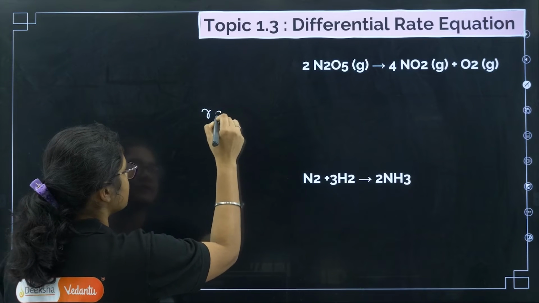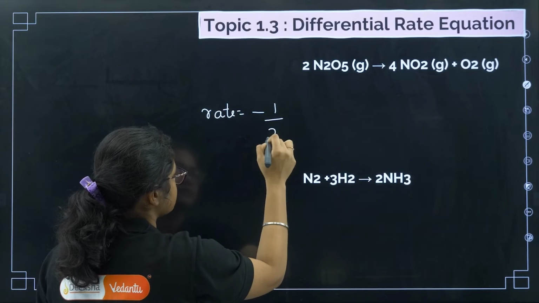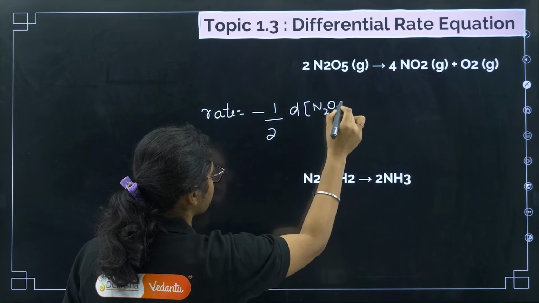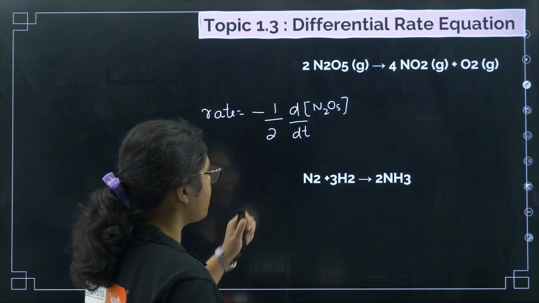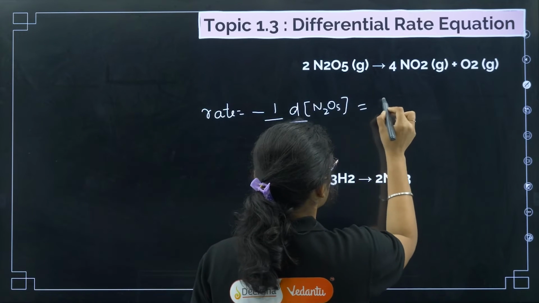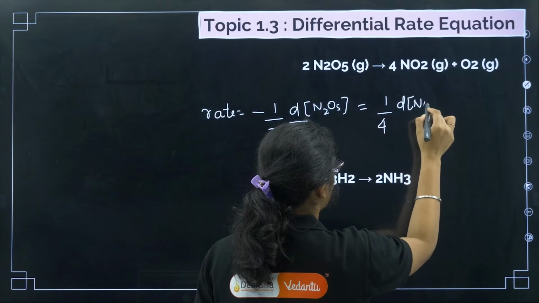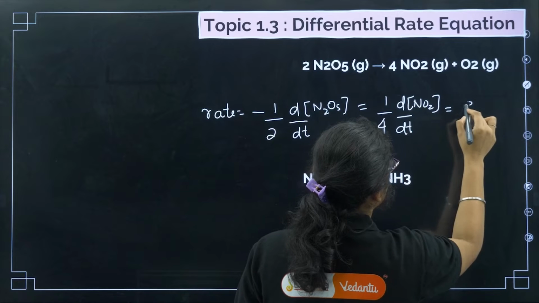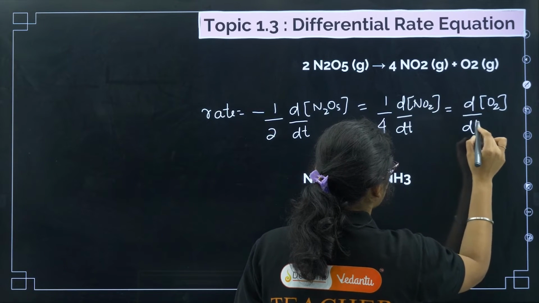See, rate is equal to minus the stoichiometric coefficient, minus of 1 by 2 d of N2O5 by dt. Okay, so now here remember that for reactants we have to use the sign negative. That will be equal to 1 by 4 positive, because this is product, right, dNO2 by dt, and that is equal to d of O2 by dt.